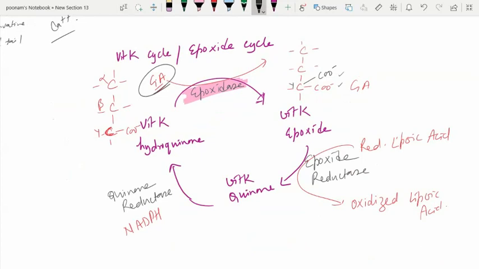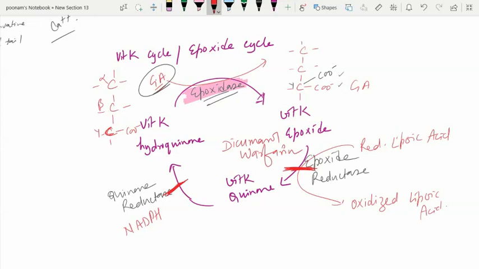The most important enzyme, which is very much needed in intact form, is the epoxidase in this vitamin K or epoxide cycle. When warfarin or dicumarol is given, these 2 enzymes are inhibited: warfarin poisoning or dicumarol poisoning. These 2 enzymes are inhibited. This results in anticoagulation.